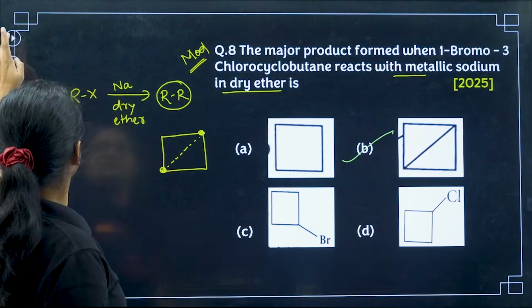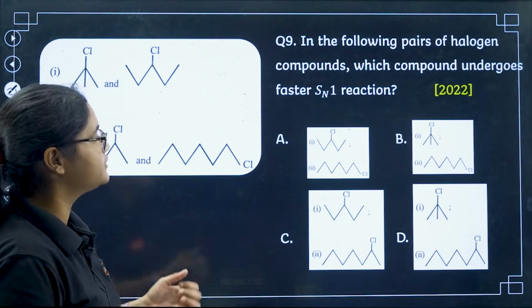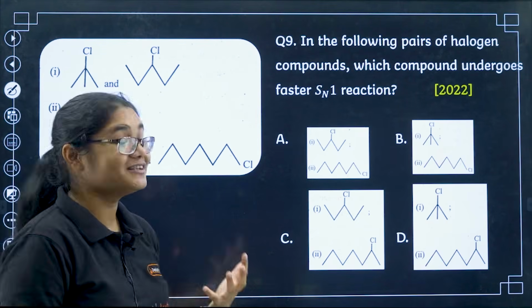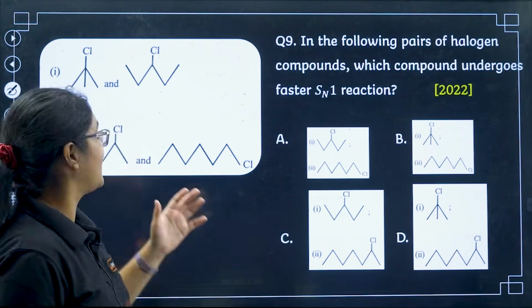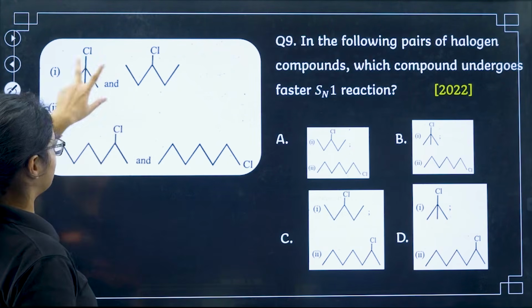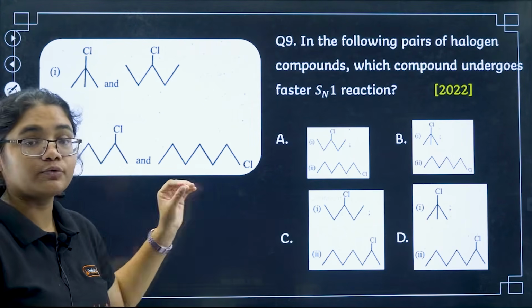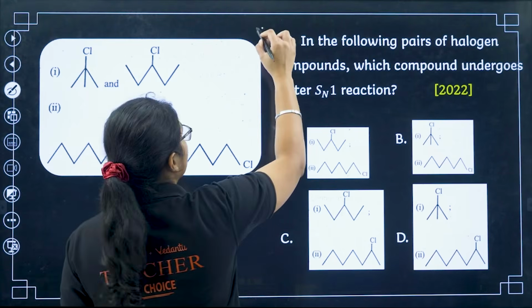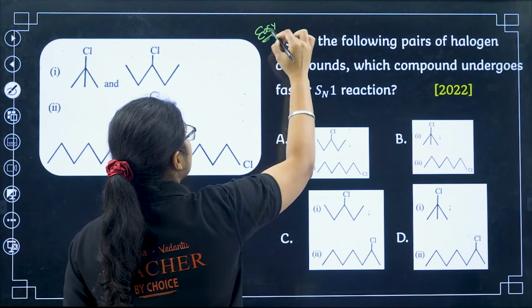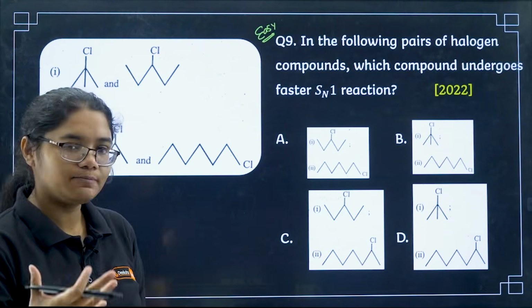Next, moving to the 9th question: in the following pairs of halogen compounds, which compound undergoes faster SN1 reaction? This is a 2022 question and you have been given the first set of 2 compounds and the second set of 2 compounds. In both of them you have to find out which reacts faster with SN1 reaction. This is again an easy question, so you can pause the video, comment your answers and then watch the solution.